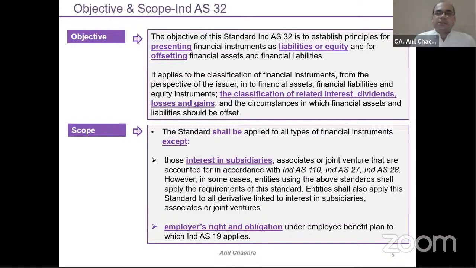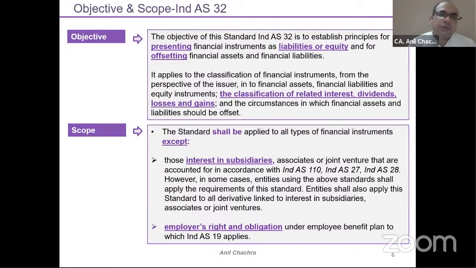So now let's discuss the objective and scope of this Ind AS 32, which is the presentation part. Each and every standard has its own objective as well as the scope part, right? When we talk about financial instruments specifically, whether it is Ind AS 32 or Ind AS 109, the objective might be different, but the scope would remain the same, because whatever item has been given under 109, the same will be covered under 32 as well, right? So the objective might be different, but the scope would remain the same.